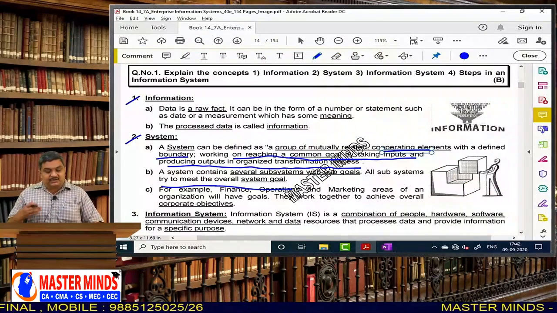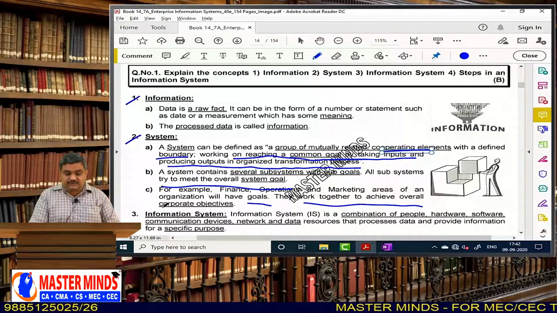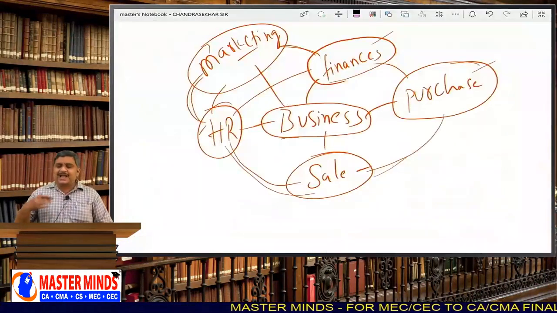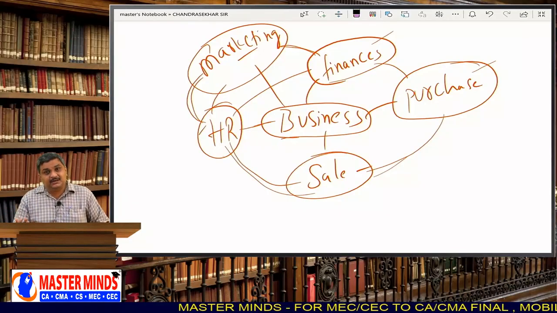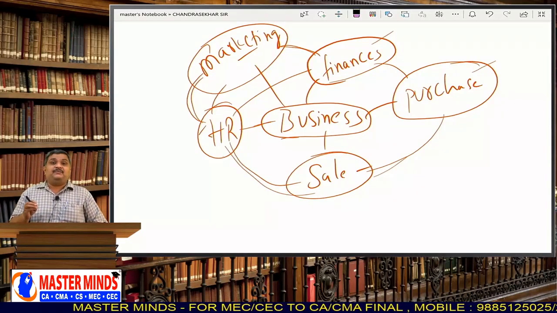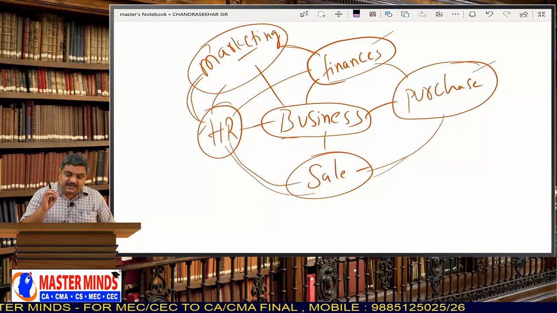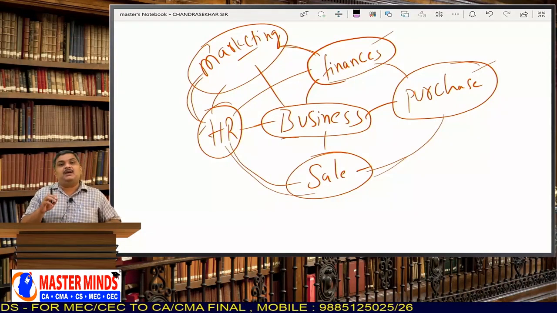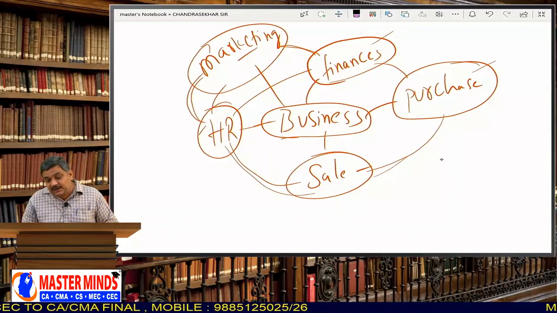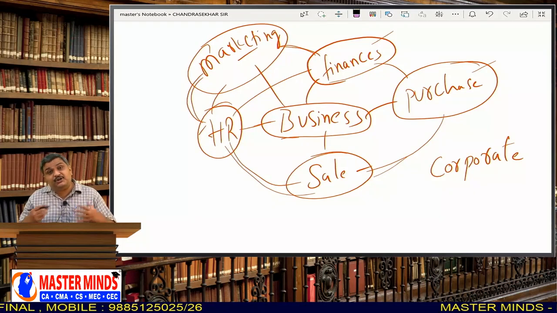For example, the finance, operations and marketing areas of an organization will have goals. They work together to achieve the overall corporate objective. See, generally every department has its own role to play, but all departments function with a common goal. Whether it is the finance department, the marketing department, or the HR department, all of these departments function in order to achieve the corporate objective of the company. That means the overall objective of the company.